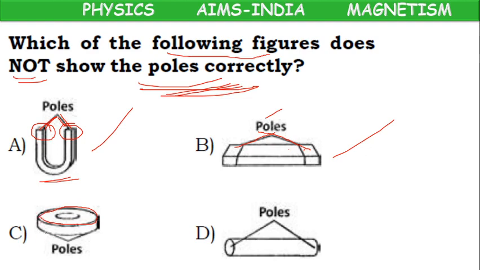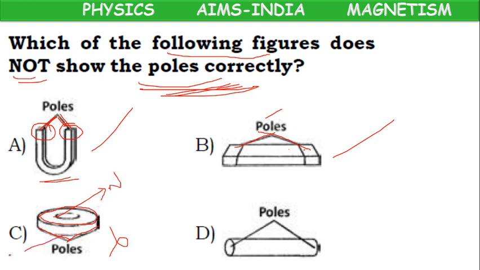They are telling that on the bottom portion, this side one pole, this side one pole. Wrong. Because for a circular magnet, not on the bottom portion, on the top surface, one pole will be there.